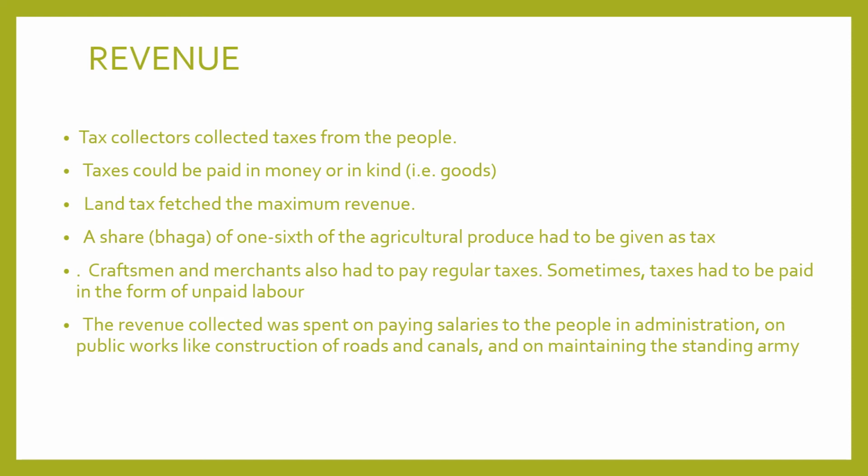Craftsmen and merchants also had to pay regular taxes. Sometimes taxes had to be paid in the form of unpaid labor. The revenue collected was spent on paying salaries to the people in the administration, on public works like construction of roads and canals, and on maintaining the standing army.